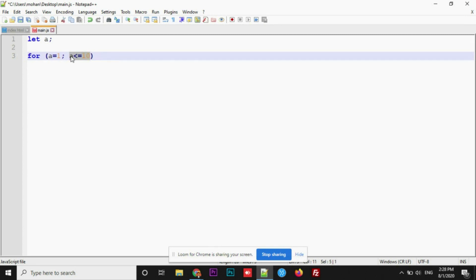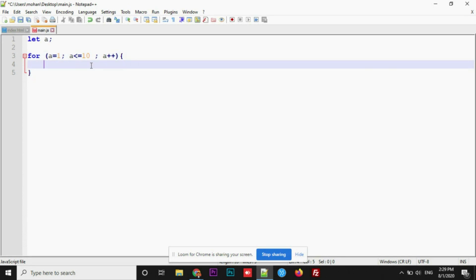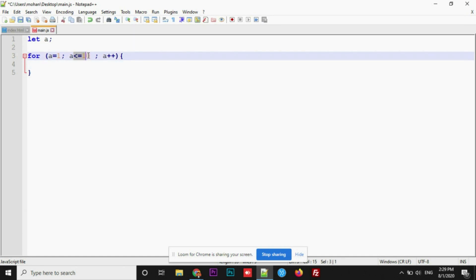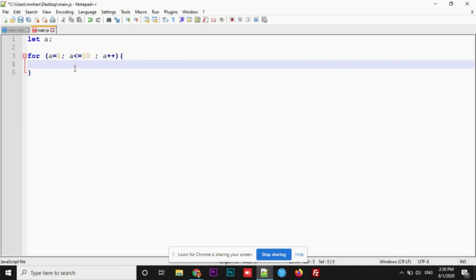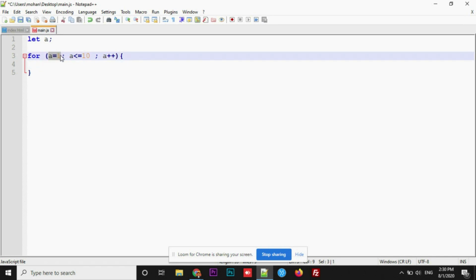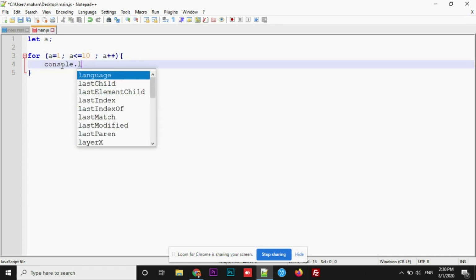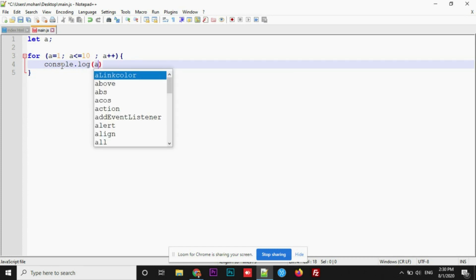As long as this condition is true, whatever statement I write inside this for loop is going to execute. If this turns out to be false, then the loop will get stopped, so you won't see output after 10. In order to continue this looping process, 1, 2, 3, 4, 5, after the condition we add an increment, a plus plus. I'm going to explain how it works. Then you open the braces, inside which you write the statement that needs to be executed every time this condition is true. What needs to be executed? I want to display the value inside a. Let me write console.log, and I want a to be displayed.